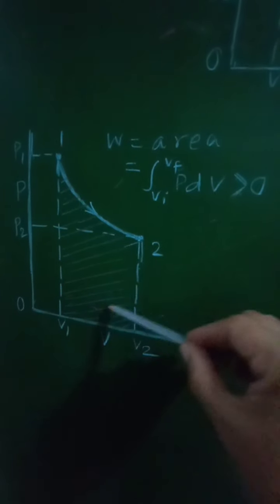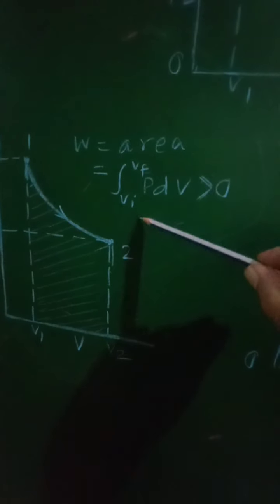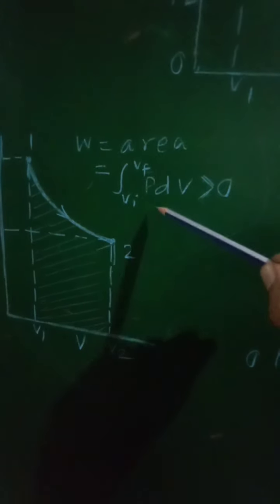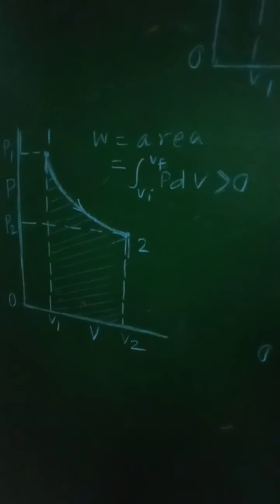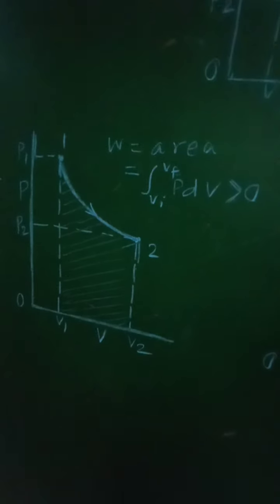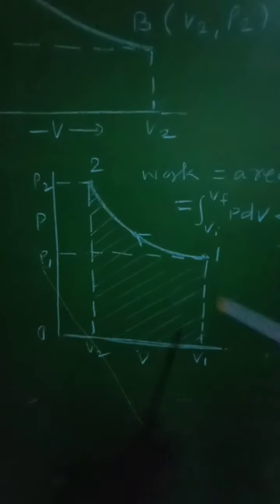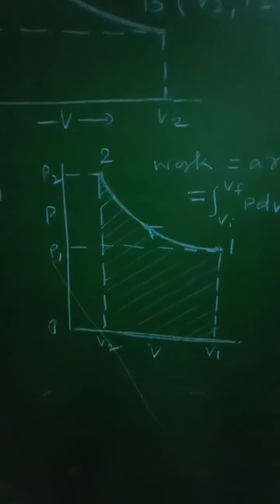This shaded region represents the work done, equal to integration from Vi to Vf of P dV, which is greater than 0, that is positive. So this work done will be positive because there is an increase in volume of the gas. As there is an increase in volume of the gas, the work done will be positive because there is displacement.